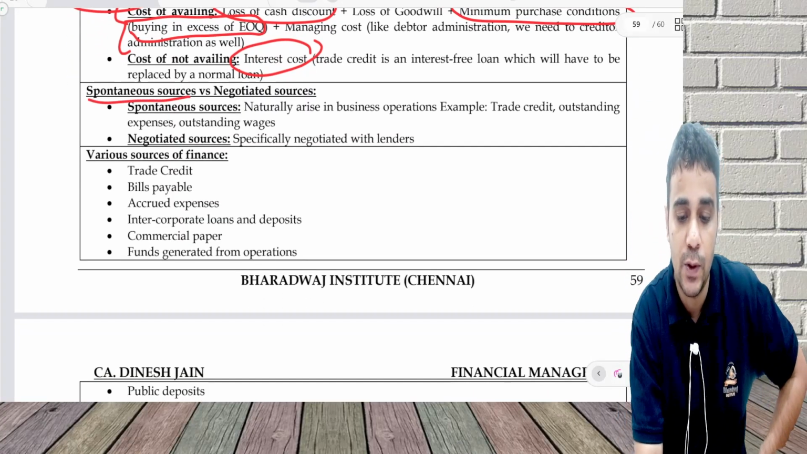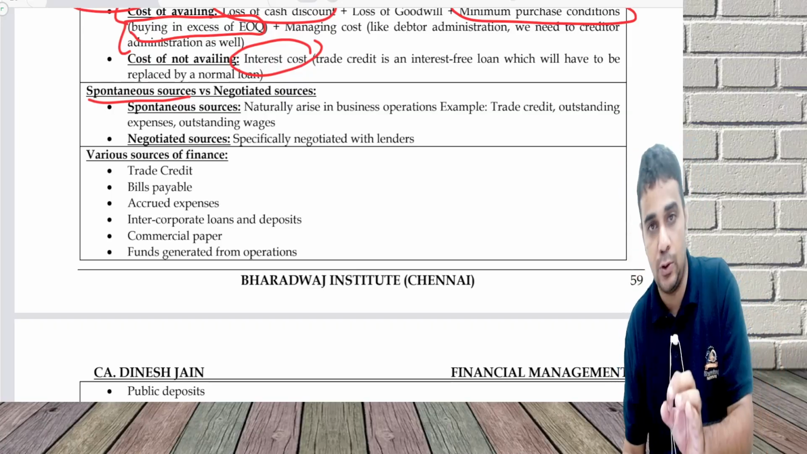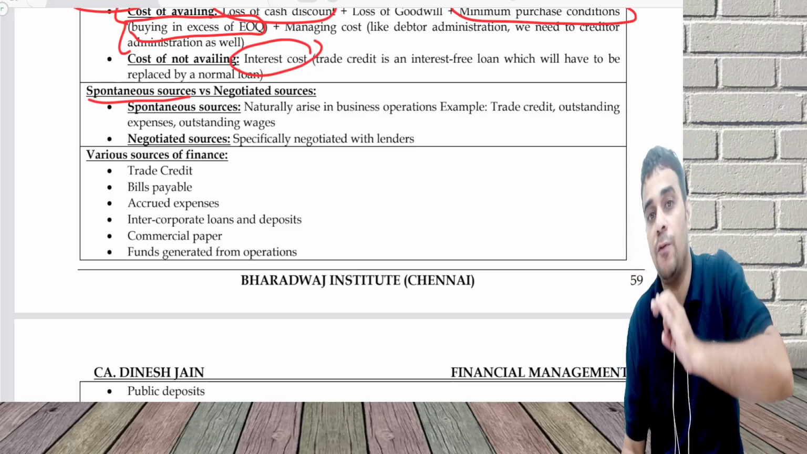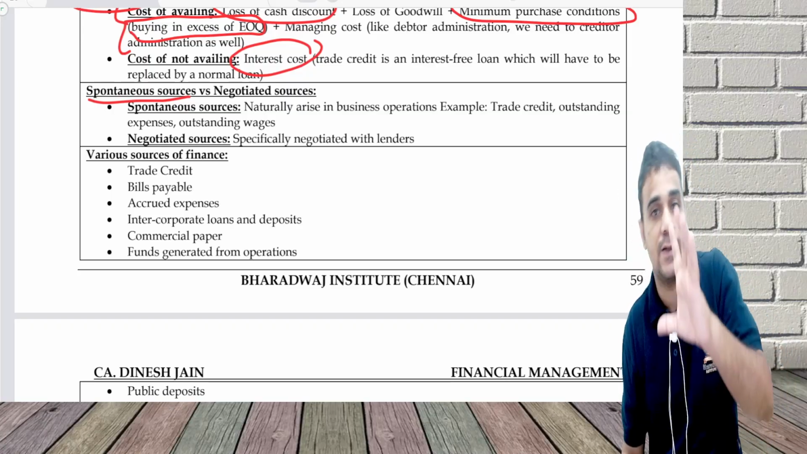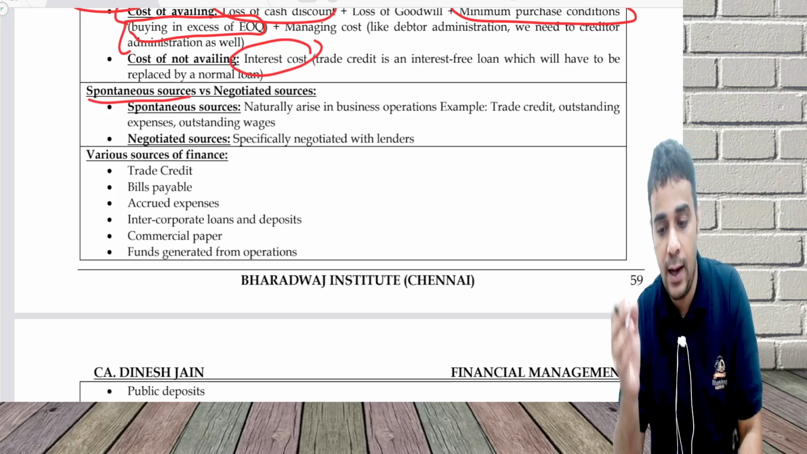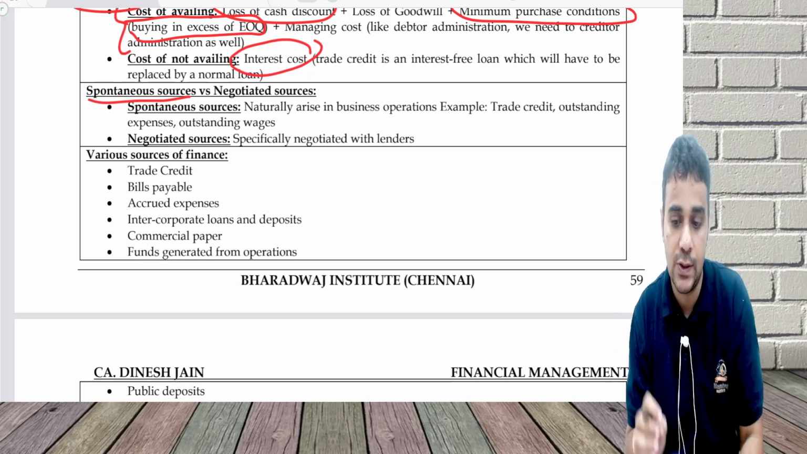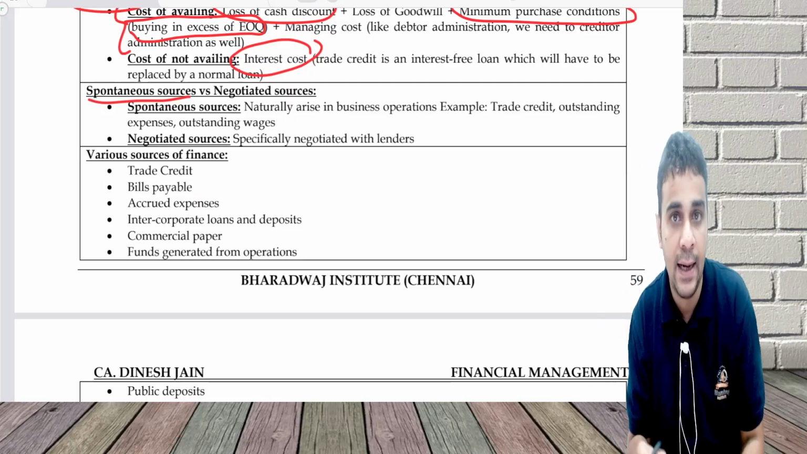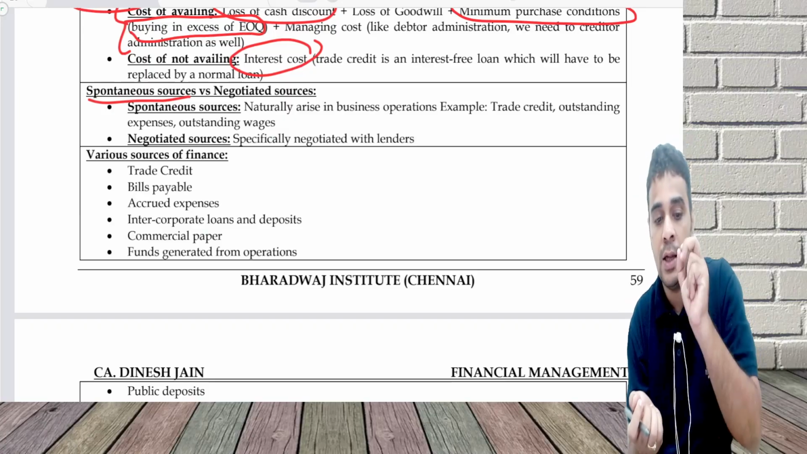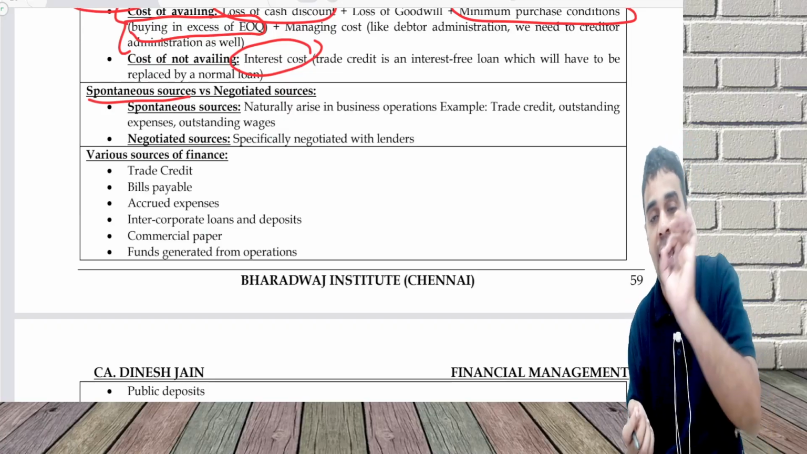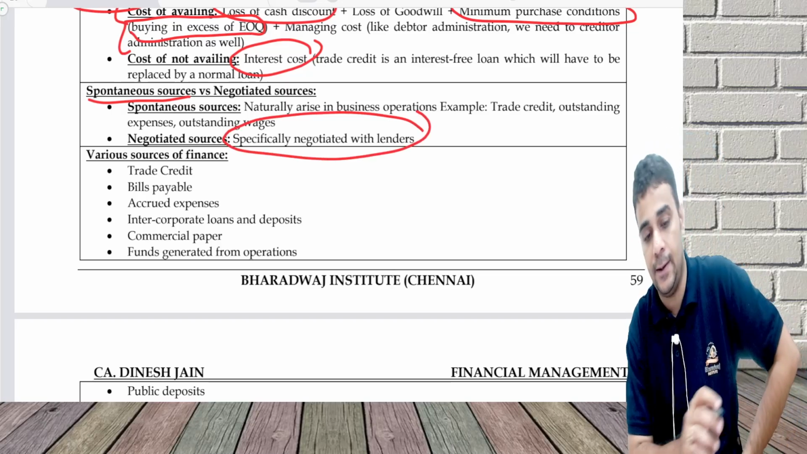Spontaneous sources versus negotiated sources. Spontaneous sources of finance are those which arise as part of my routine operations, like creditors, outstanding expenses, outstanding wages. Whenever I do operations, automatically this will arise. Negotiated sources is, I may have to negotiate with a bank and get a cash credit facility, bank OD facility, short term loan. That is called negotiated. Spontaneous means naturally arises in the process. This you have to take some effort and get it.